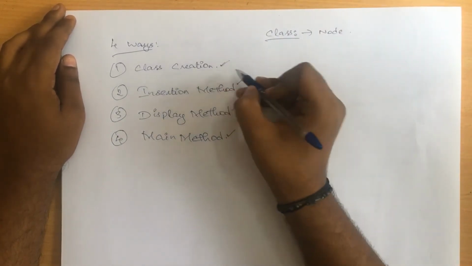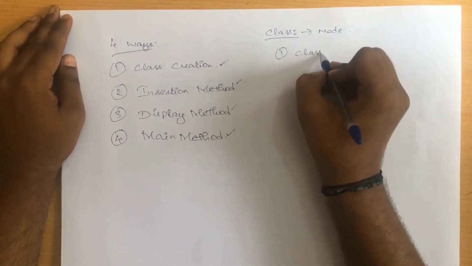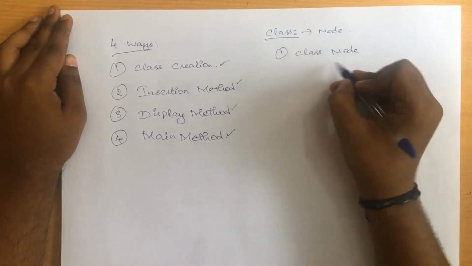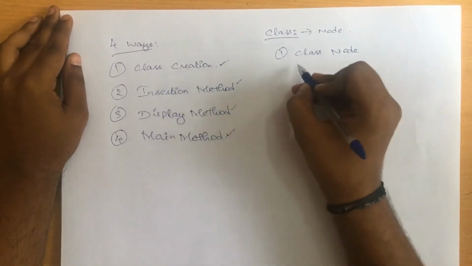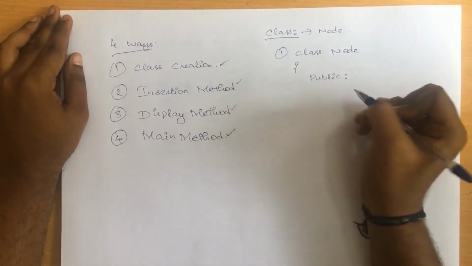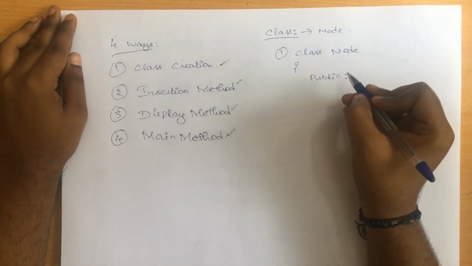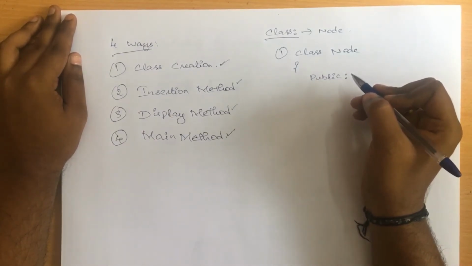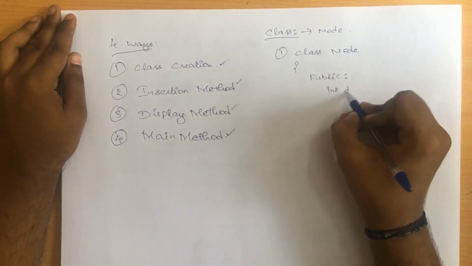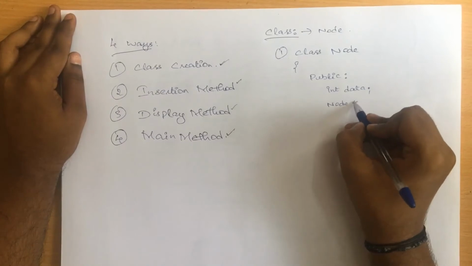So let's see the first step. I'll teach you how to write the syntax for this. First we have to create a class named node. Not only node, you can give any name you want for your class. So here I am giving class node. Inside this class node I need to have public as an access specifier, because whatever values I'm going to create for a node should be of public visibility mode, so that anyone can access the entire node. Inside public, I need to create two partitions. One is going to be a data part, and the second one will be node star next.